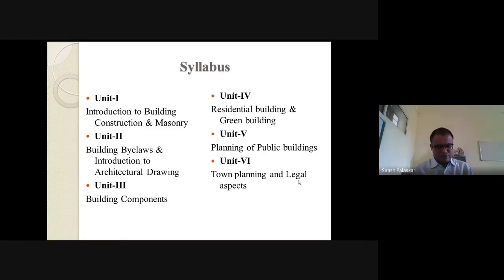So, the last unit is town planning and legal aspects. If you have to construct any residential building or any public building, you have to take approval from the appropriate authorities, depending on which locality or area you are living in, whether there is a municipality or whatever regulatory authority. So you have to take the appropriate permission from these authorities. Now, what are the documents required for that permission?